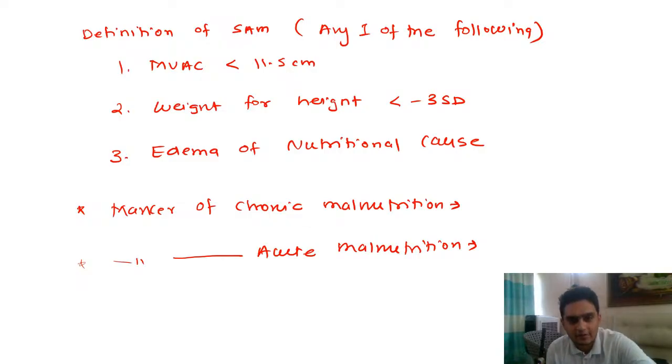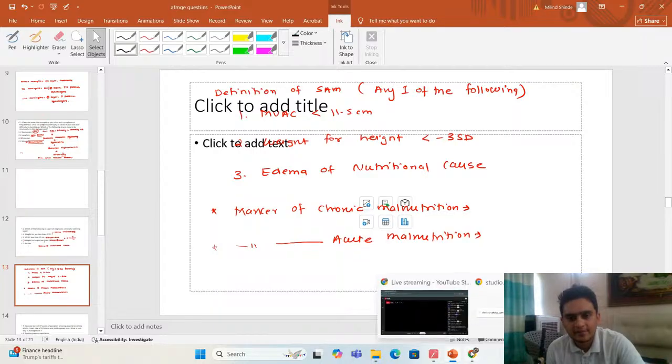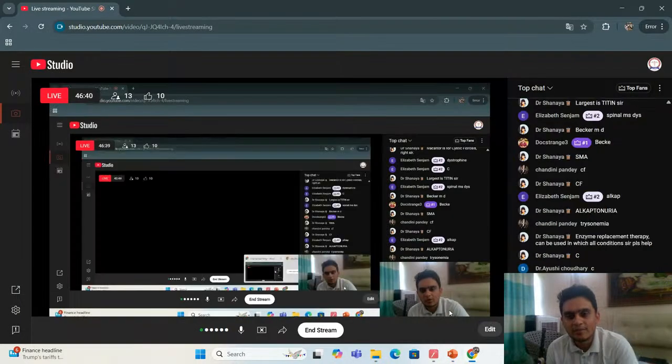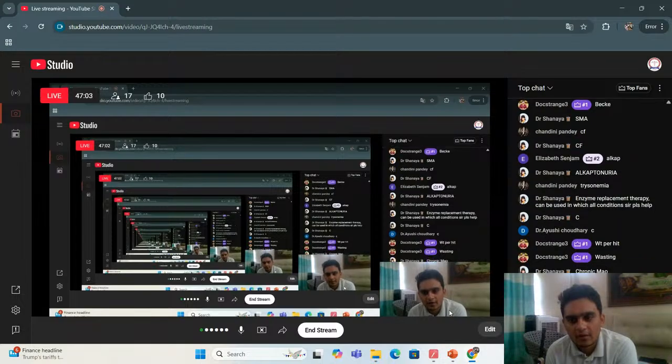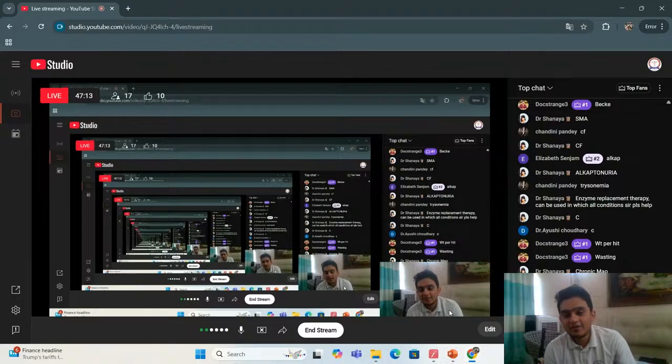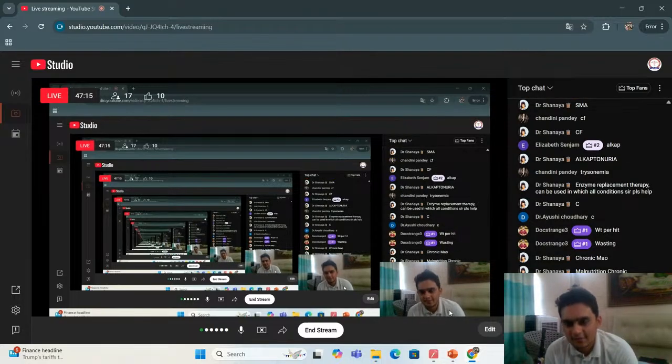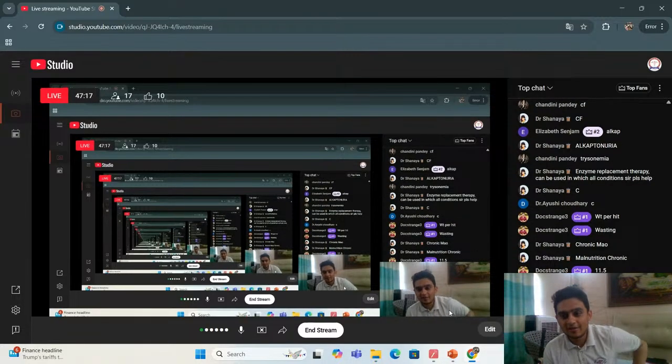First tell me, what is the marker of acute malnutrition? Height for age? No. Marker of acute malnutrition first. Weight for height is a marker of acute malnutrition. And height for age, as you have correctly said, is a marker of chronic malnutrition.